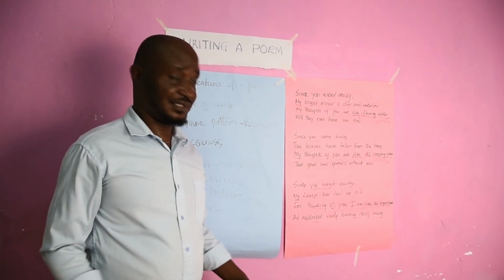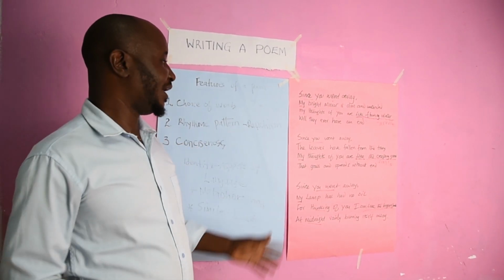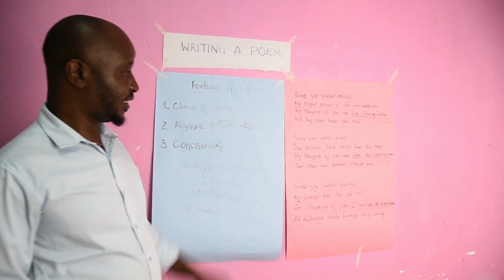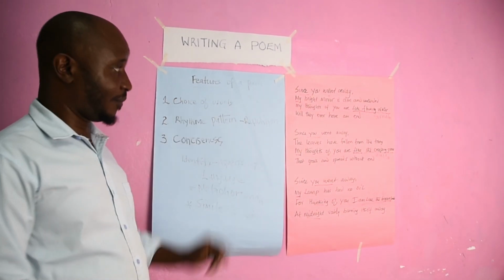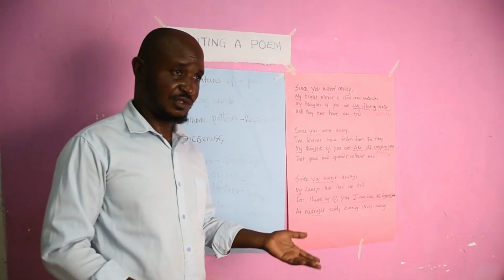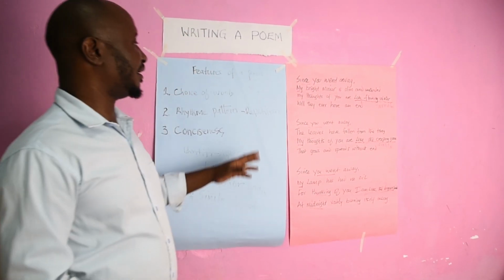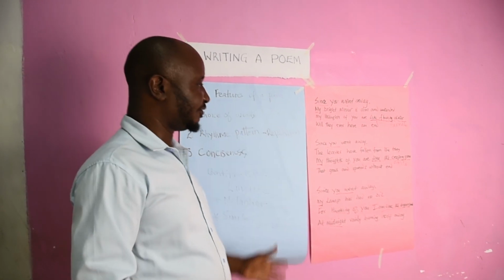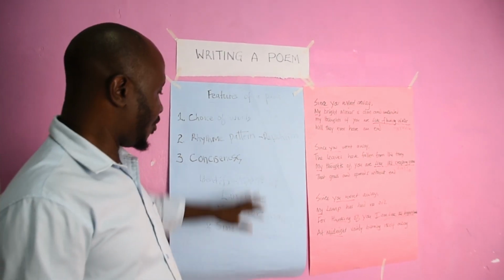So in the next class, we will learn how to write a poem. In this particular lesson, we just wanted to see what a poem is, look at the features of that poem, and then look at examples of a poem and identify the aspects of language.